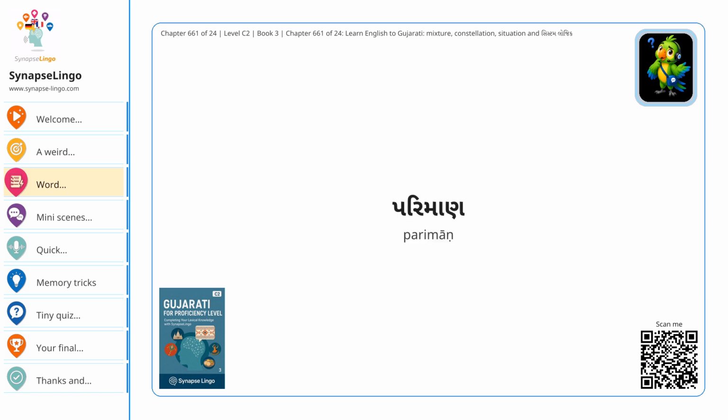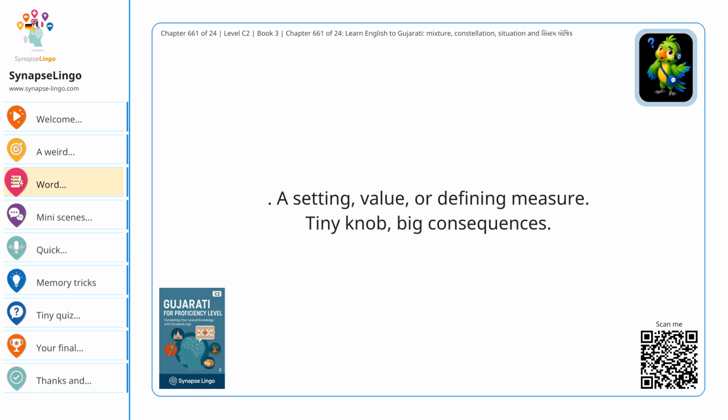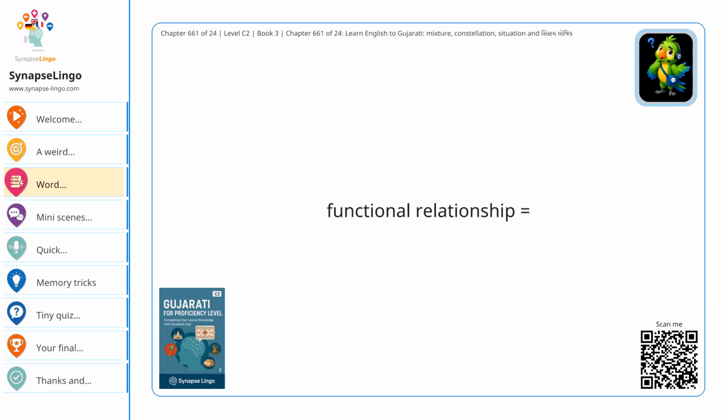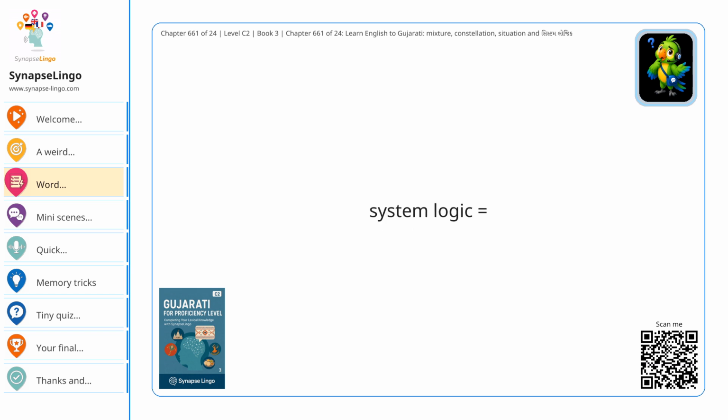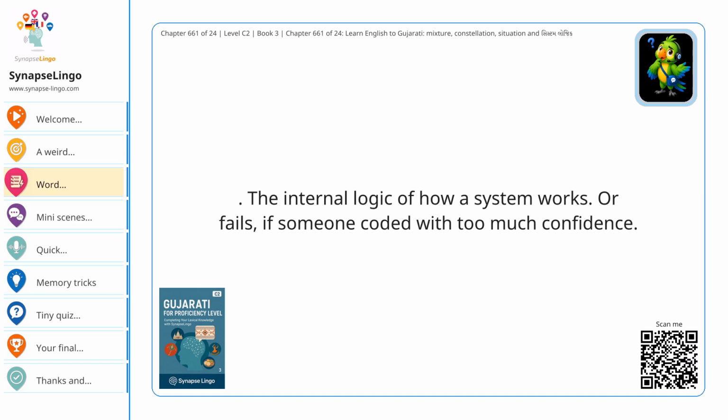Parameter equals परिमाण. A setting, value, or defining measure. Tiny knob, big consequences. Functional relationship equals कार्यात्मक संबंध. A technical connection between changing things. One changes, another responds. System logic equals सिस्टम लॉजिक. The internal logic of how a system works. Or fails, if someone coded with too much confidence.